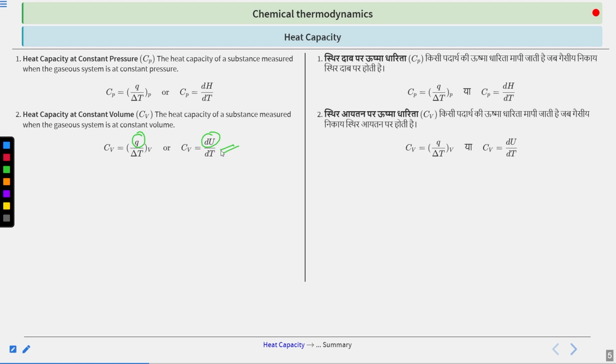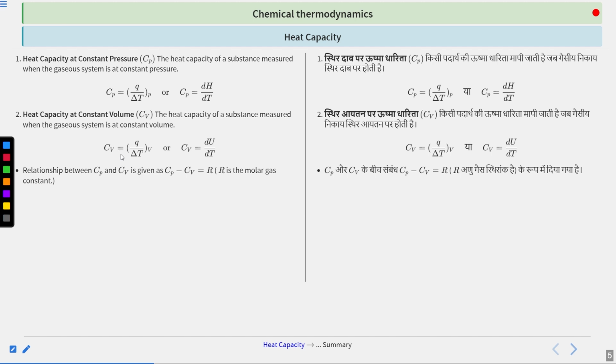Clear? Okay, so you have two formulas for delta H and delta U, and from here you can clearly say that your delta U and delta H are 0 if the process is isothermal. If the process is isothermal, your delta H and delta U are always 0. So this is the thing.